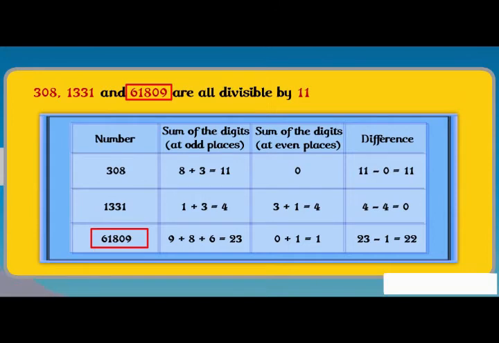In case of 61,809, sum of digits at odd places is 9 plus 8 plus 6 is equal to 23 and at even places is 0 plus 1 is equal to 1. And the difference is 23 minus 1 is equal to 22. We observe that in each case, the difference is either 0 or divisible by 11. All these numbers are also divisible by 11.